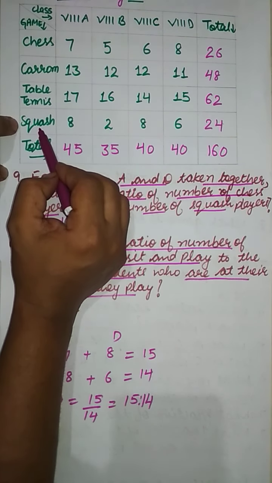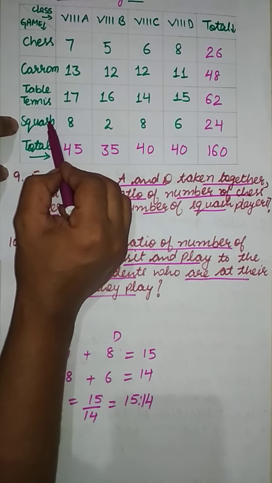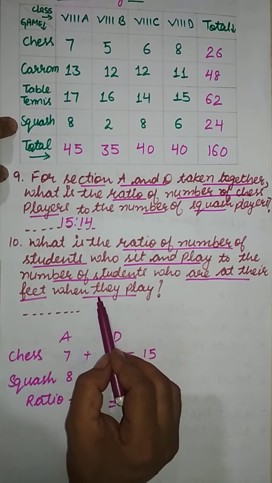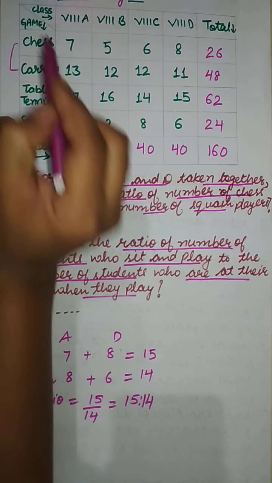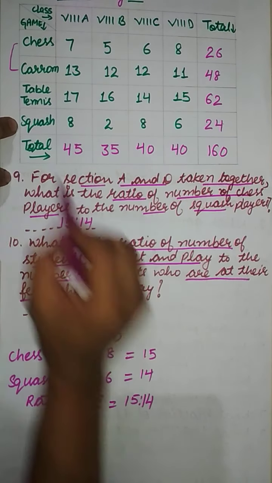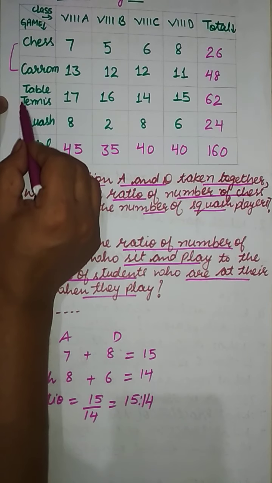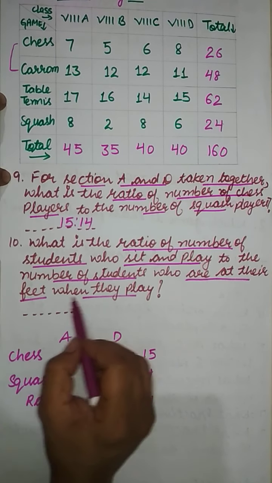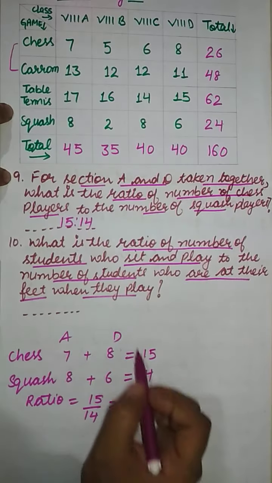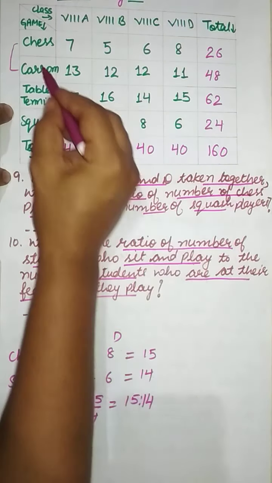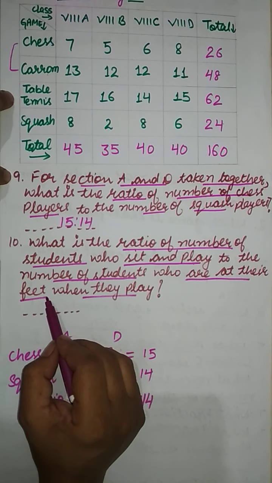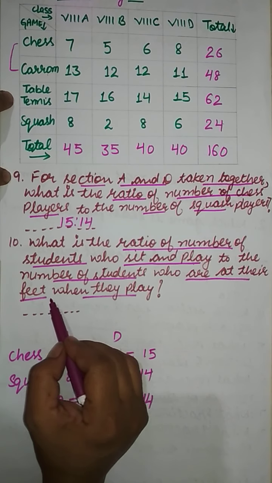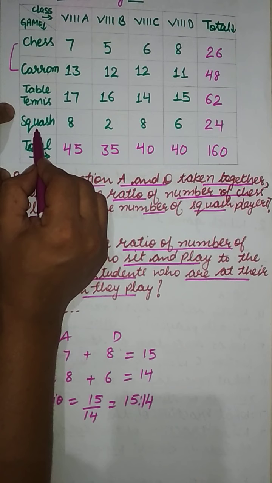Squash is same as table tennis. We have to play this at our feet. So these two games are sit and play type, and these two games are on-their-feet type. So for sit and play, I have two options, chess and carom, and the games which are to be played on feet are table tennis and squash.